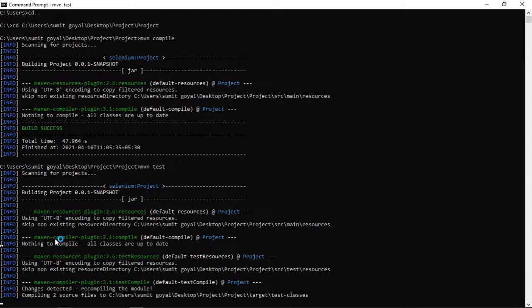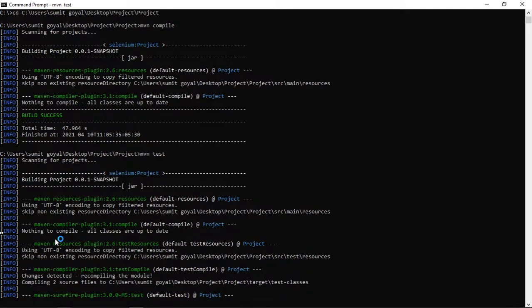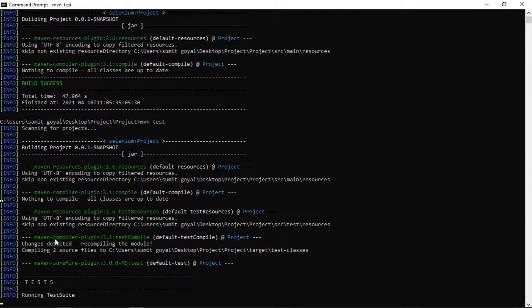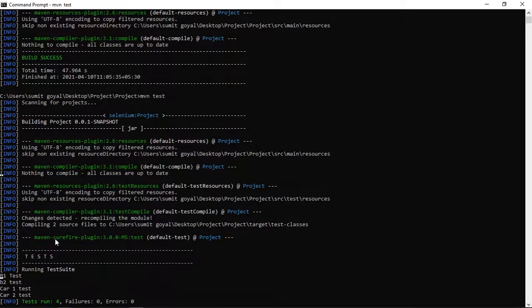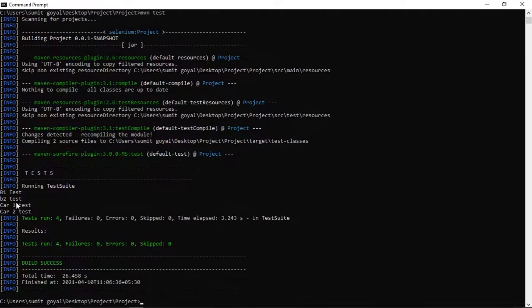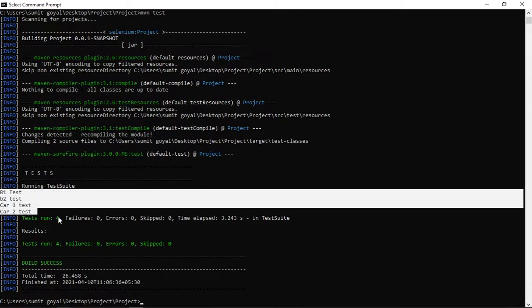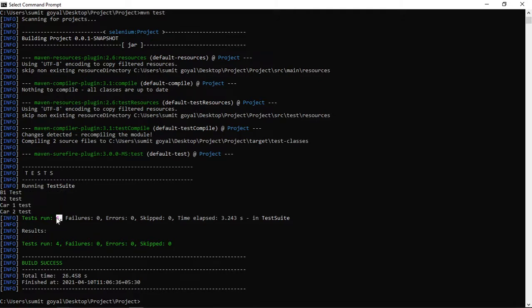We should get all the output which we have defined in our project. You can see the output, V1 test and then car test. So these are the outputs, right? And it is saying total test cases run are 4, failure 0. Is it clear to everyone?